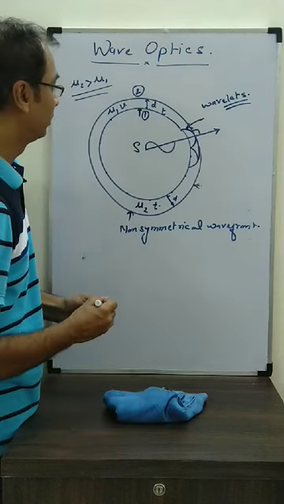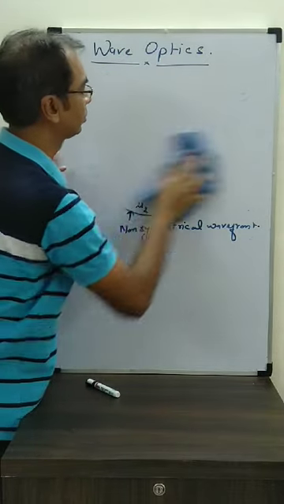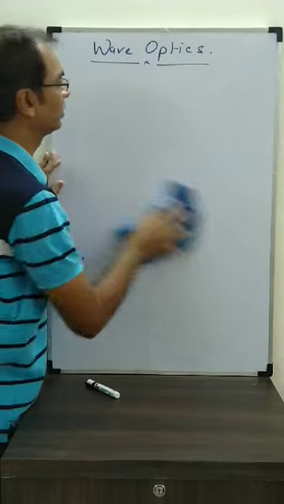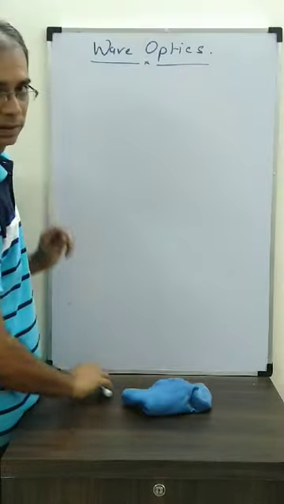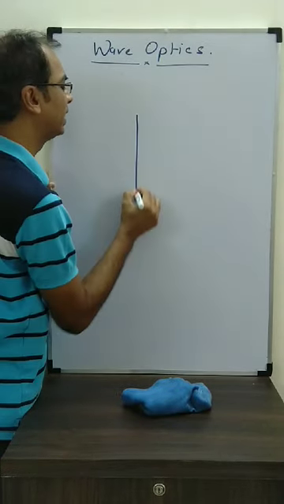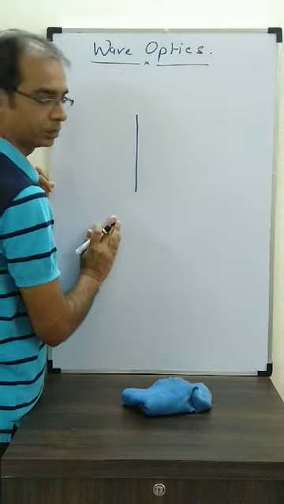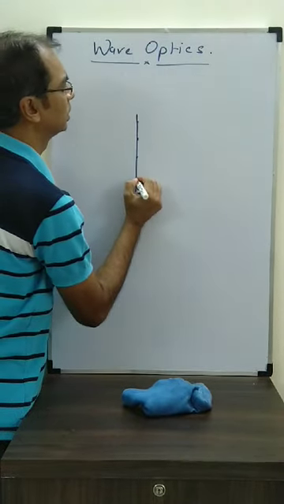Okay, let's see further. We have 3 types of wavefronts. One we have already discussed, that's the spherical wavefront. Second is the cylindrical wavefront. In which case will we get a cylindrical wavefront? When we have line sources like this. You can have some sources in this way.